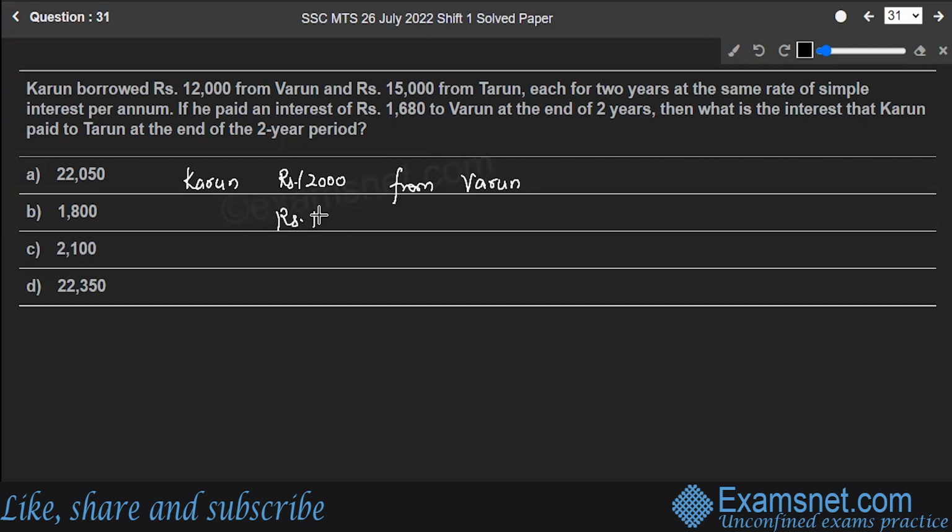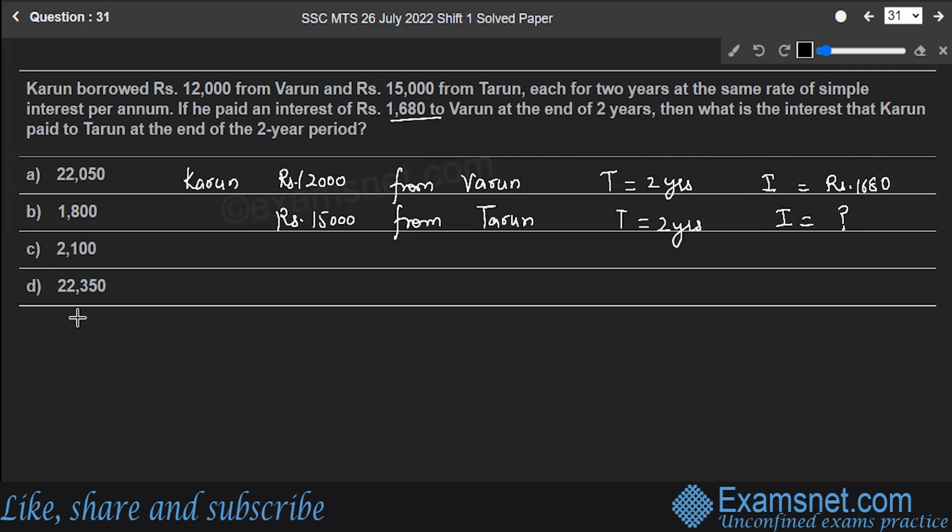And 15,000 from Tarun. So in each case, the time was equal to 2 years. Simple interest, so the solution will be for the simple interest only per annum. Now if he paid interest of 1680 to Tarun, so the interest paid in this case is 1680. And it's asking what is the interest that Karun paid to Tarun at the end of 2 years. So this is the interest that you have to calculate.